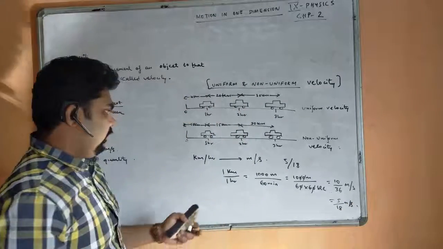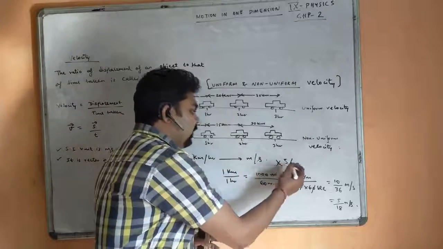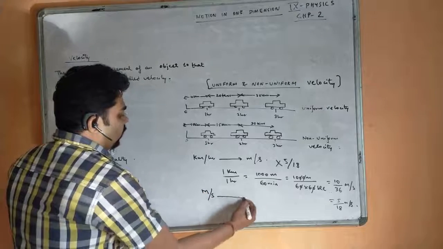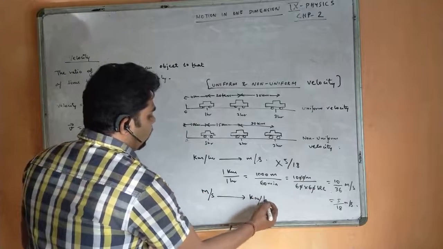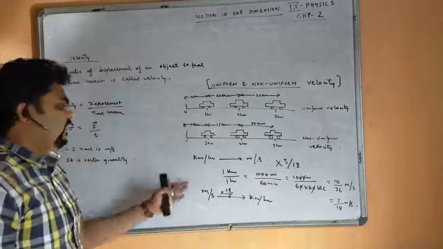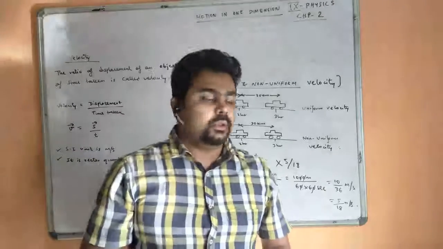Okay. So if you are converting from kilometer per hour to meter per second, you need to multiply by 5 by 18. And if you are converting from meter per second to kilometer per hour, then you need to multiply by 18 by 5. Okay. So these are the basic conversions which we will be using while solving numericals.